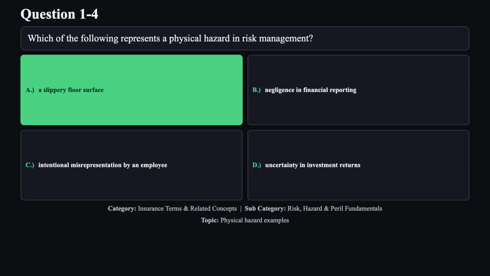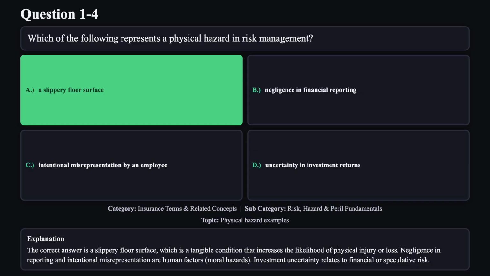The correct answer is A. The correct answer is a slippery floor surface, which is a tangible condition that increases the likelihood of physical injury or loss. Negligence in reporting and intentional misrepresentation are human factors, moral hazards. Investment uncertainty relates to financial or speculative risk.